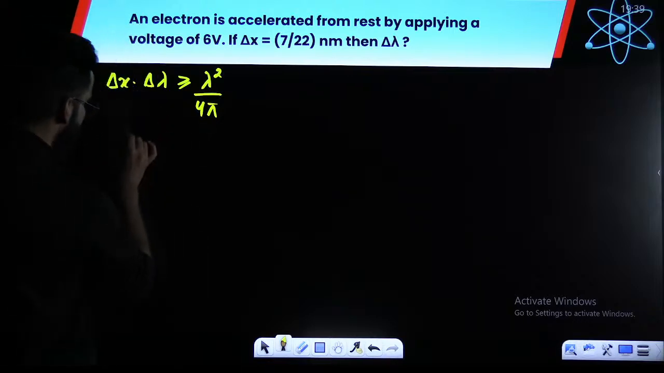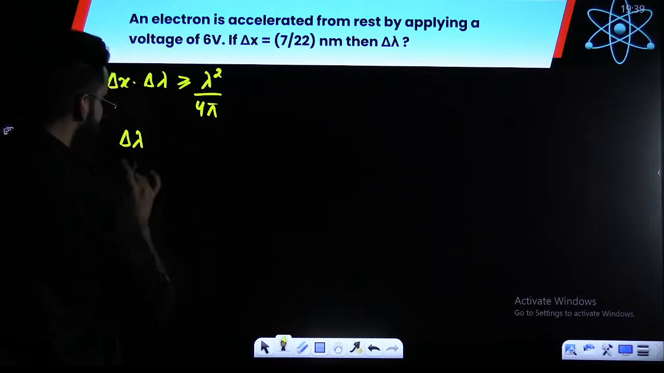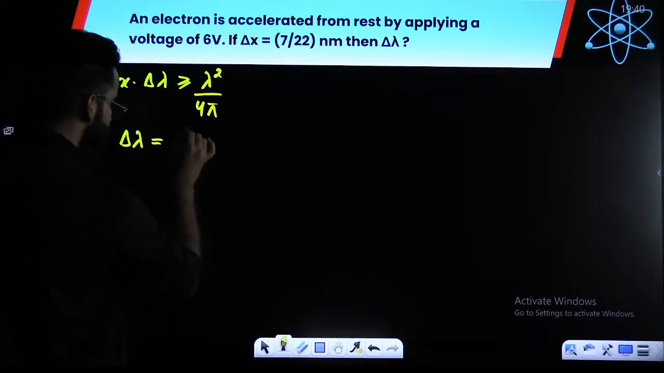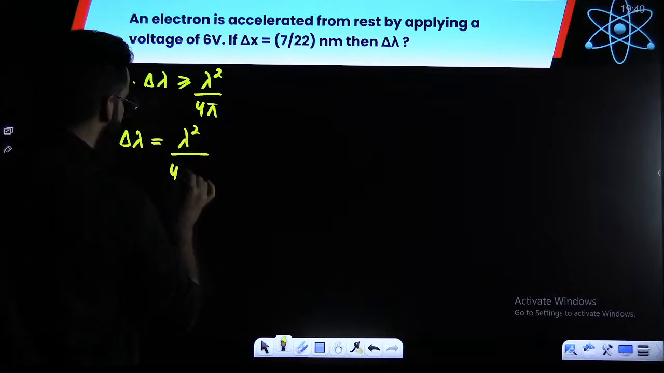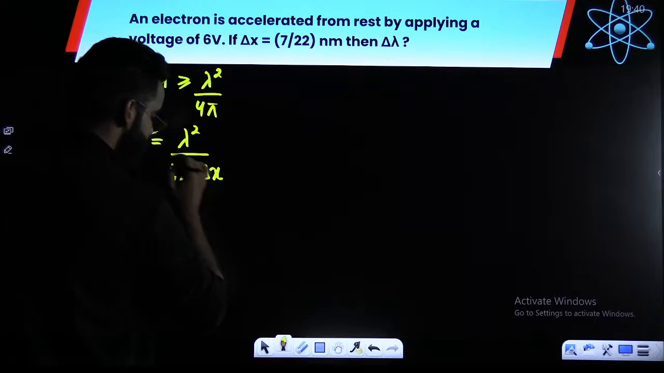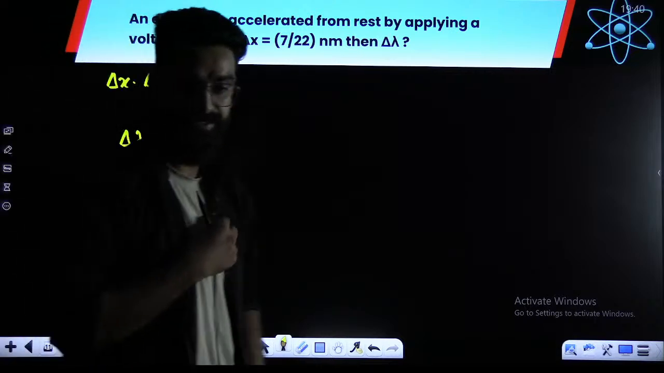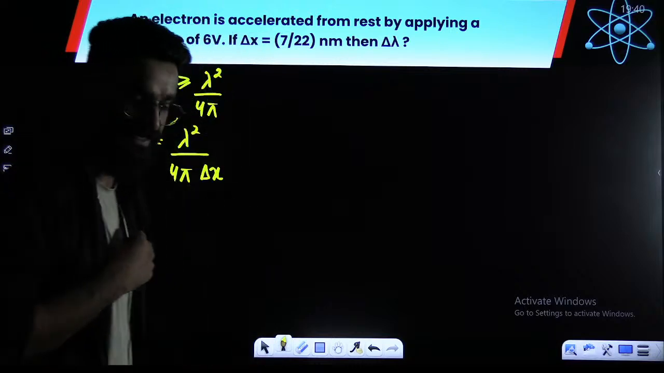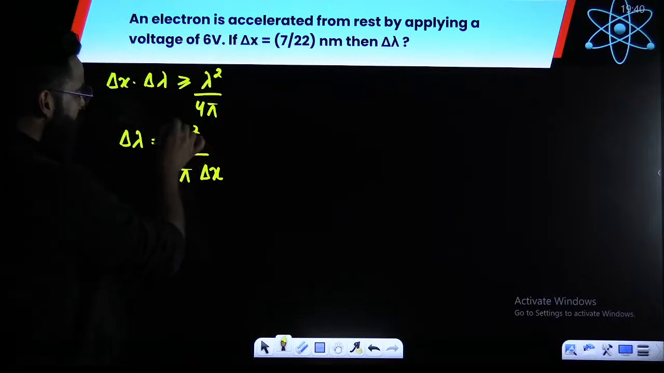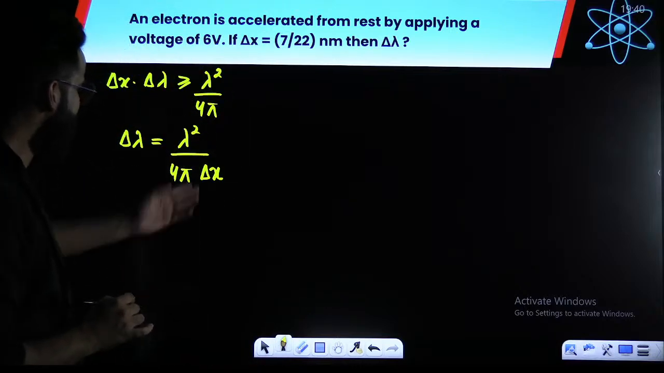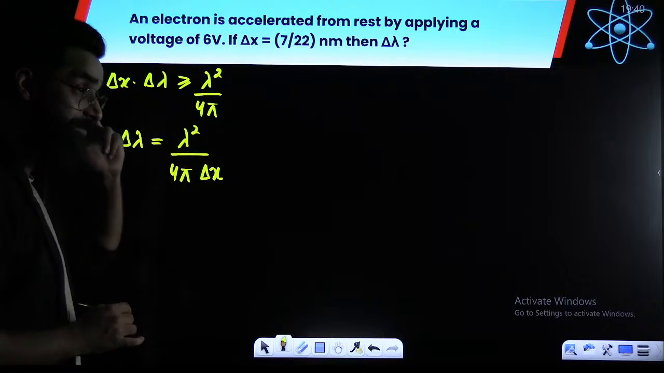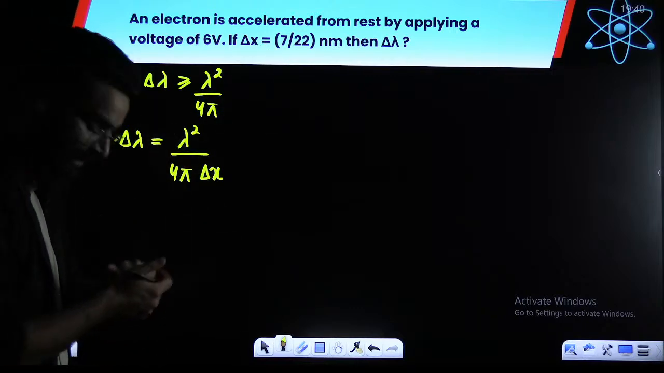So my dear students, what am I supposed to calculate? I'm supposed to calculate delta lambda. For calculation purposes, I'll be using the equal sign. So delta lambda is lambda square divided by 4 pi multiplied by delta x. Now, how do I get lambda over here? Delta x is given to me, but how do I get the lambda? That's the point.